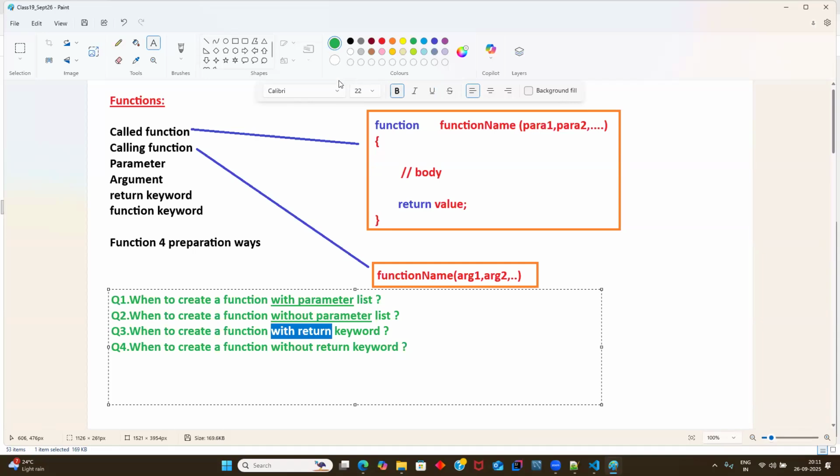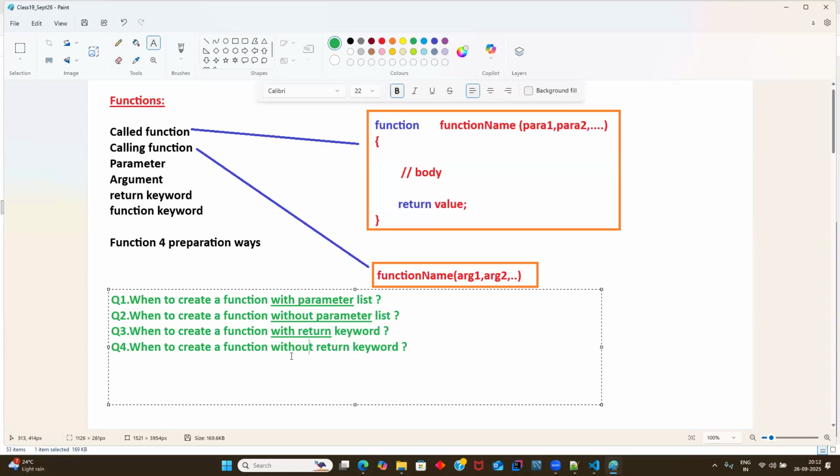Next, with the return keyword. When to write a function with a return keyword? When you want to use the final output of one function inside another function. Let me summarize this. Let's say, guys, a program has 10 functions: function A, B, C, D, E, F, like that.